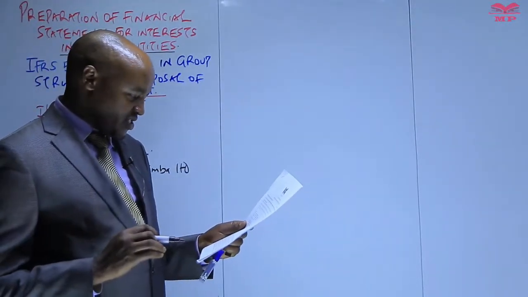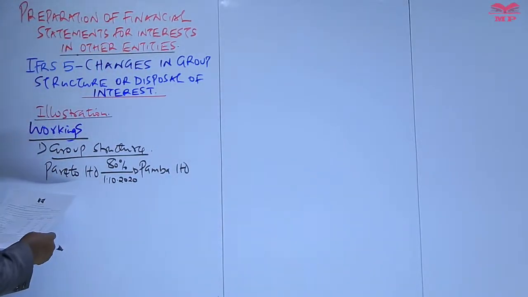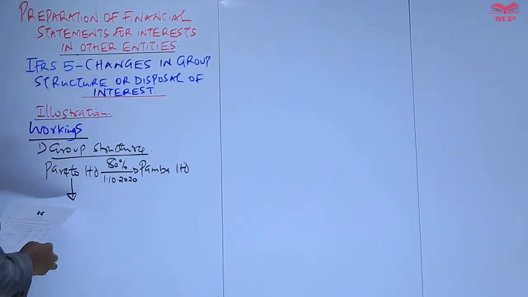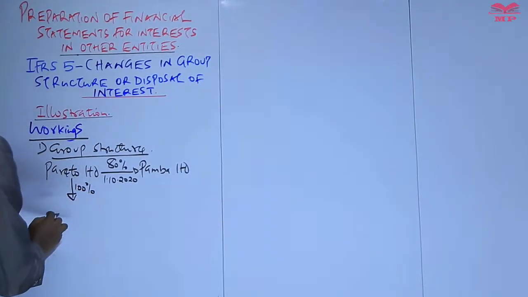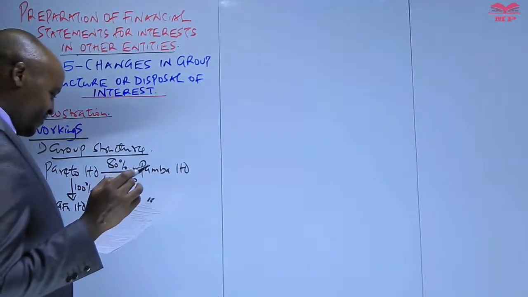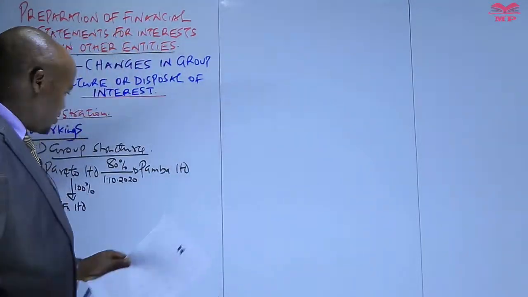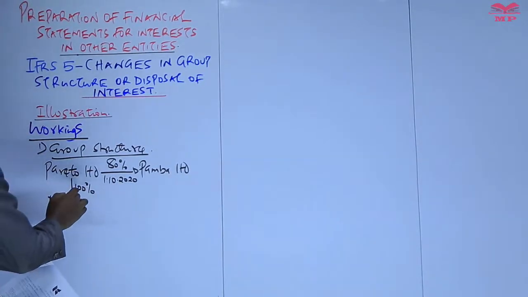But let's first of all go to the additional information number 3, whereby we are told Pareto Limited had acquired 100% equity interest in the company which is called Dafu Limited a number of years ago. So in this case, we are not given the specific date of acquisition, but we are told Pareto Limited had acquired 100% shareholding in Dafu sometime back, or basically a number of years ago.